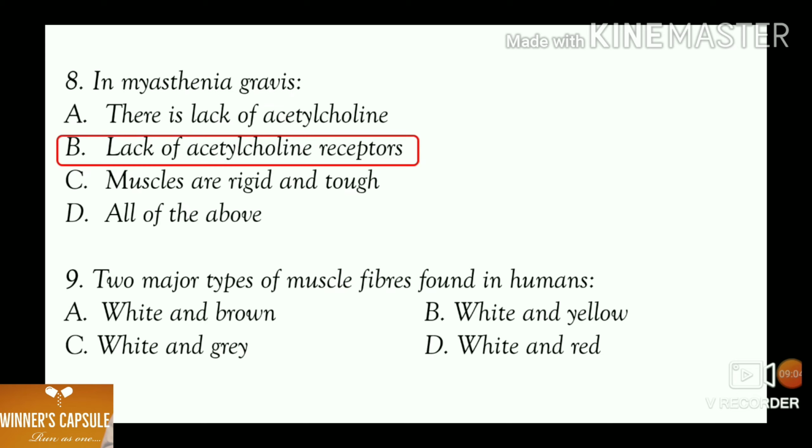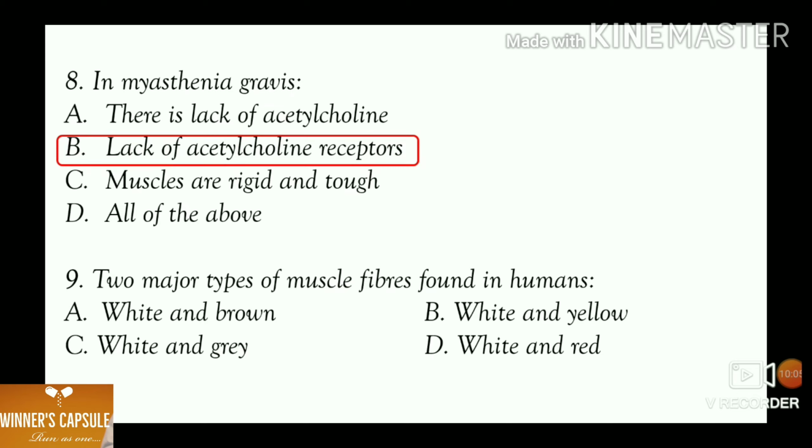Myasthenia gravis is an autoimmune disease. The body develops antibodies to its own acetylcholine receptors and destroys them. Even though the acetylcholine receptors are destroyed, the release of acetylcholine occurs as normal. In myasthenia gravis, the muscle contraction will be slow and weak. There occurs fatigue. In severe cases, paralysis of muscle also occurs. So here the correct answer is option B, lack of acetylcholine receptors.